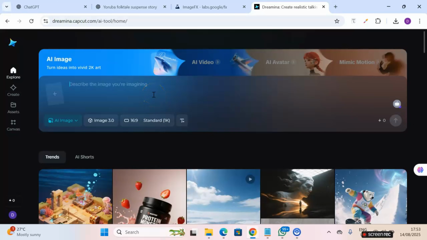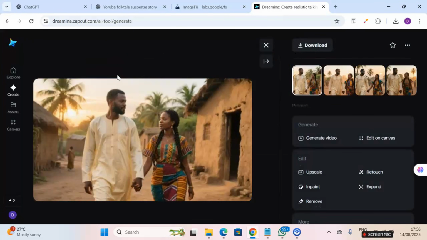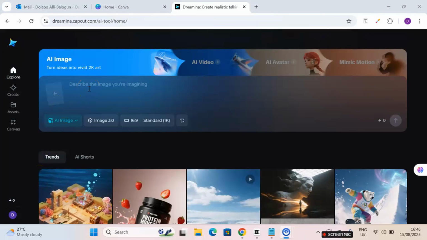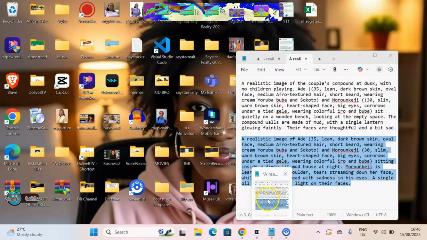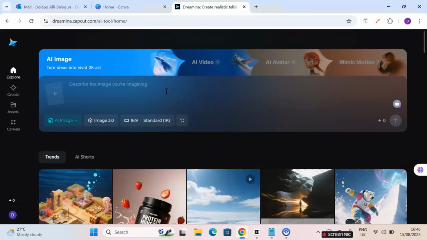So what we're going to be doing is this. We're going to copy all the prompts we've used earlier. Right now, these are the images I got from scene 1. As you can see, this is so beautiful. All of them, all the 4 images look alike. Now I'm going to put the prompt for the third scene. I'll generate that using this tool, but there's something I want to show you here. I have copied the prompt for the third scene, and I'll just paste it right here.